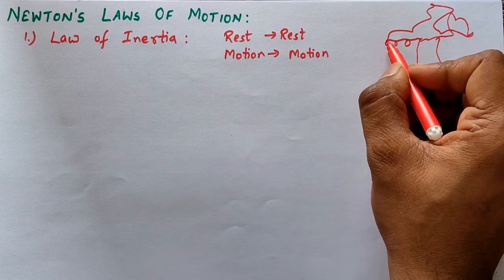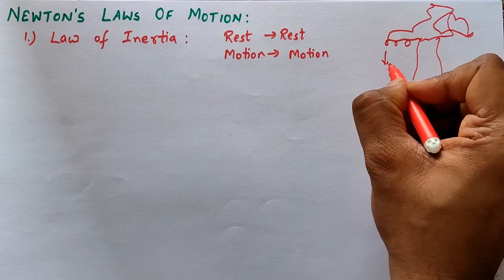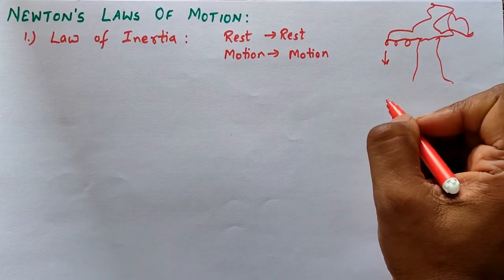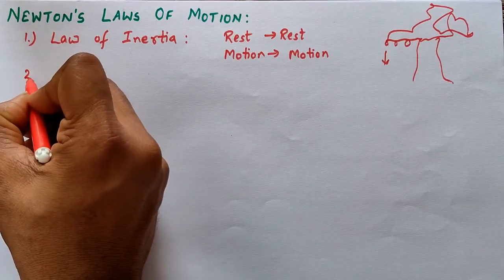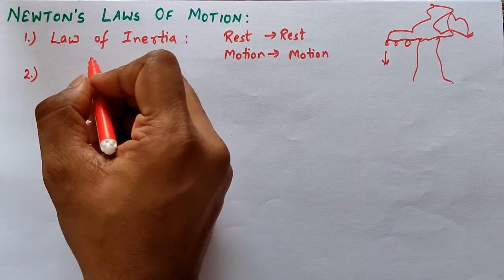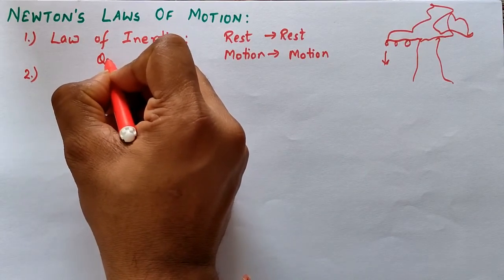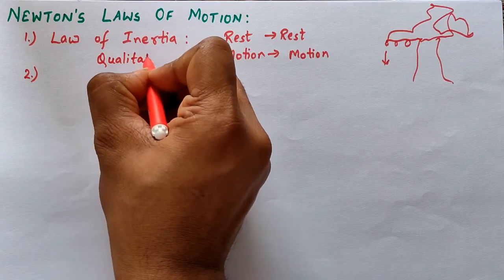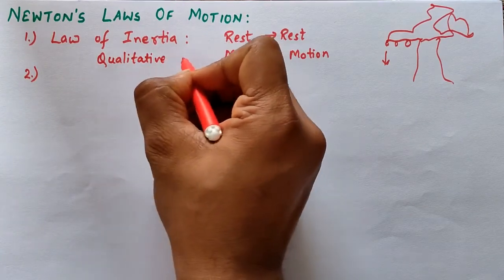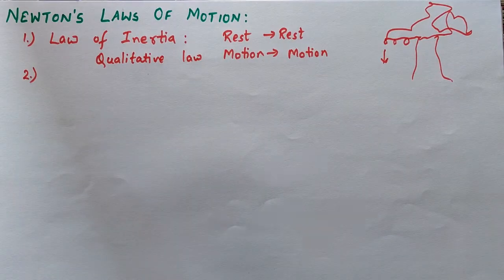That's why the fruit will be detached from the branch, and it will come downwards by gravity. So this is the law of inertia, and this is also known as the qualitative law.